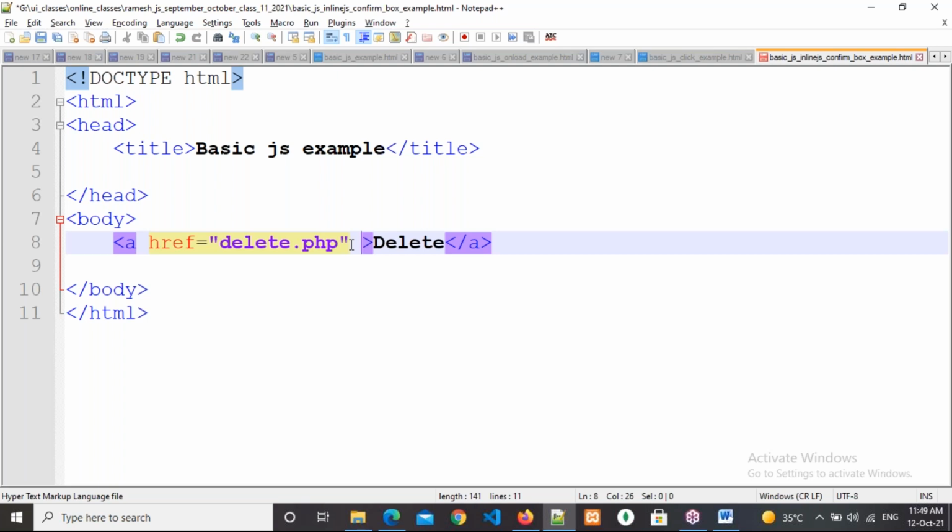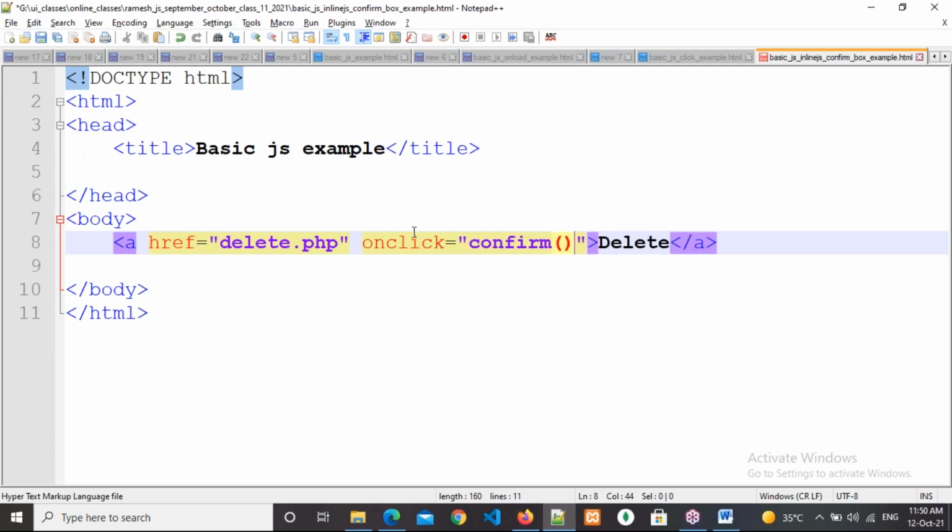After clicking delete, on click. Whenever I click on the anchor tag, I apply the onclick event attribute to that anchor tag. And what I'm writing here is the return keyword, and then confirm. With what have I started here, double quotes or single quotes? Double quotes.